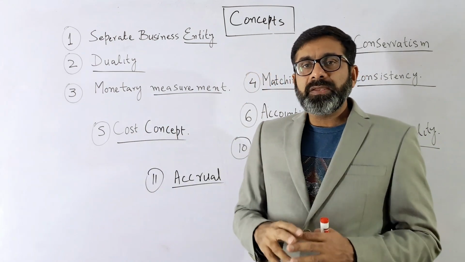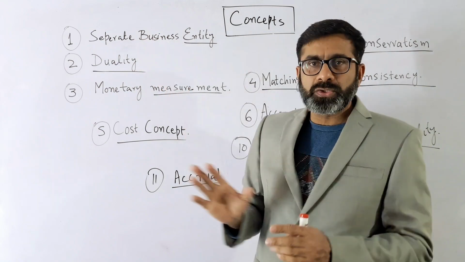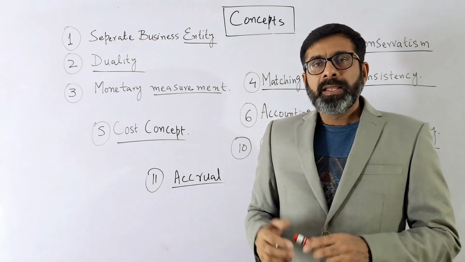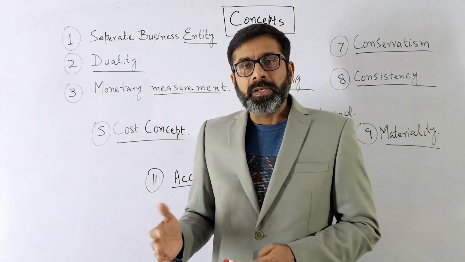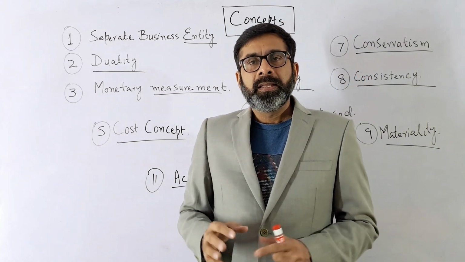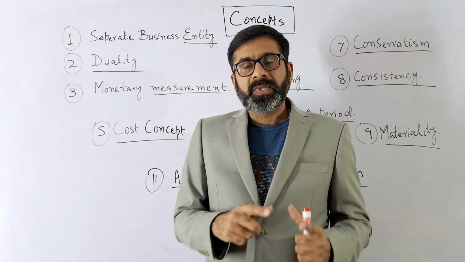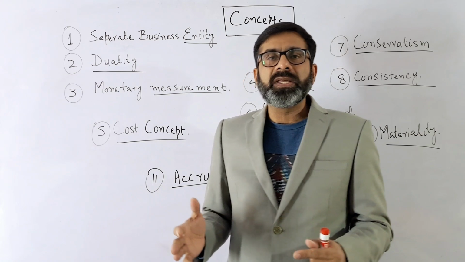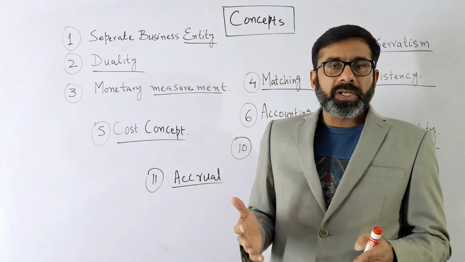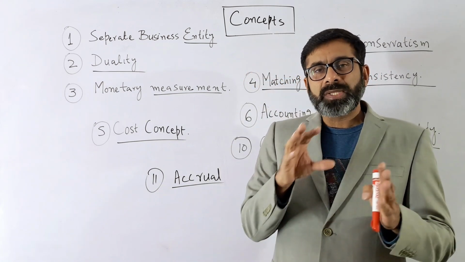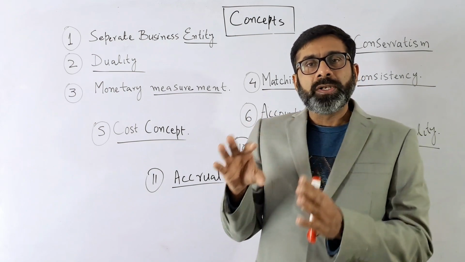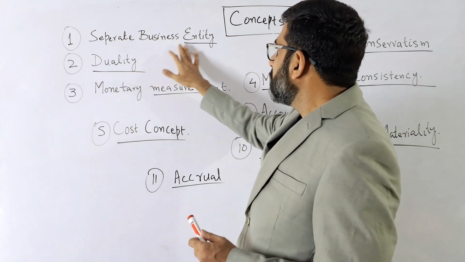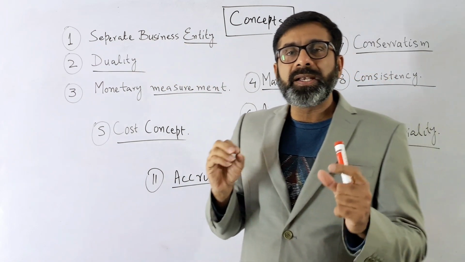Now, anything which is recorded in the business should be considered separate from the businessman. Later on, if there is some payable, that is a payable of the business. If there is anything receivable, that is a receivable of the business. For example, if there is any court case or any other issue, that is not against the owner, that is against the business. So we consider it a separate business entity, which means it is a separate legal entity.